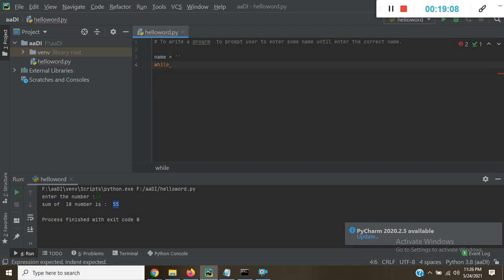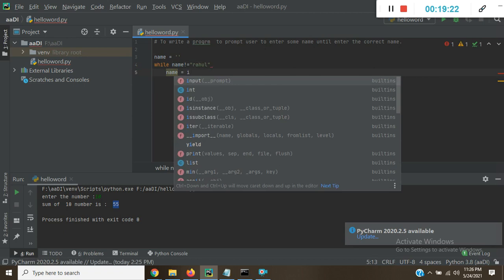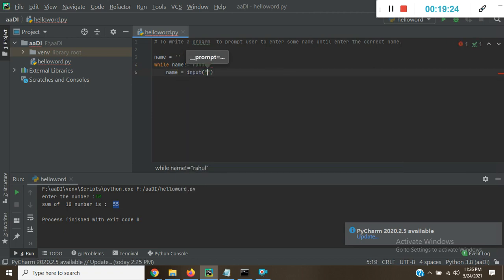While name is not equal to Rahul, then always run this statement: enter name again.